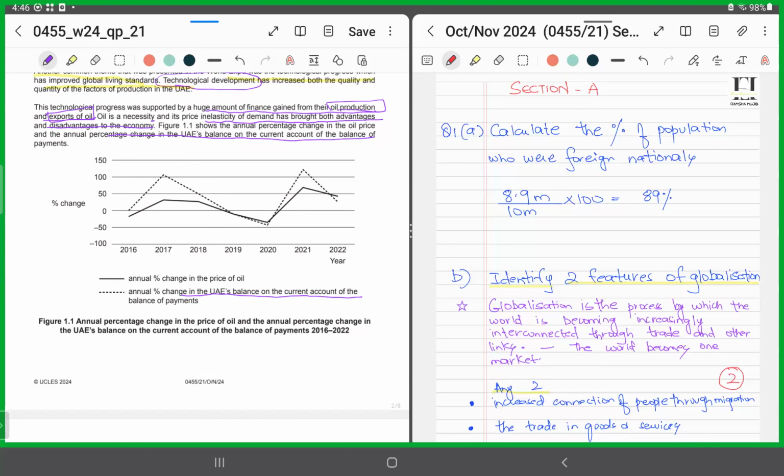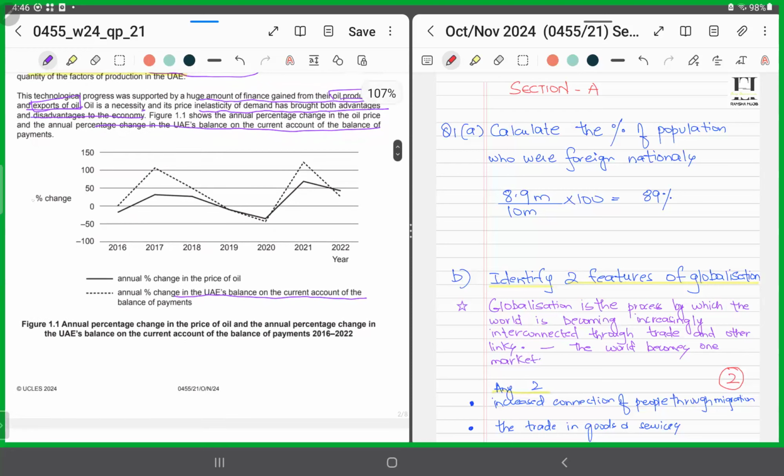Now if you look at the graph, the vertical axis displays the percentage change, and the horizontal axis displays the year. The solid line shows the price of oil, and the dotted line gives the percentage change in the current account balance. Now if you see, wherever there's a peak in the price of oil, there's also a peak in the current account balance. And whenever the percentage changes dip, the same happens to the current account balance.